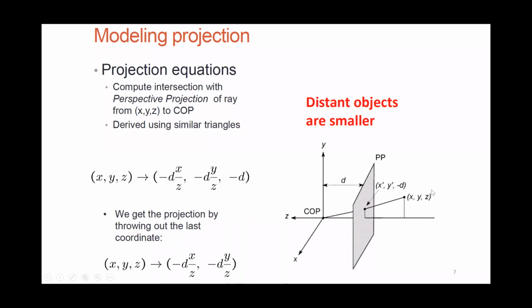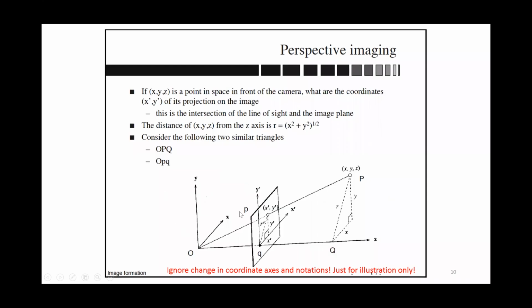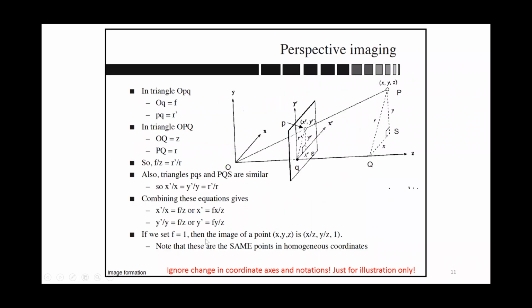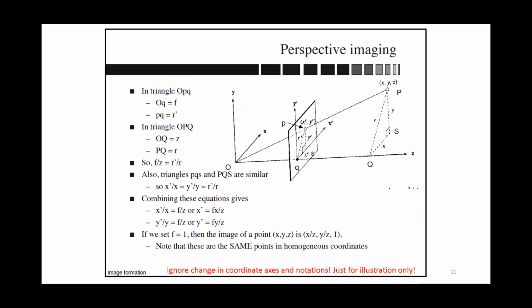This is how you could draw the diagram again: the center of projection, this projection plane, the perspective projection plane here. You have the line joining here. Now again, you have to take the similar triangles here, and on the similar triangles you do some math, which would eventually land you on the same result that we have seen here. That part I leave to you to go into the intricacies.